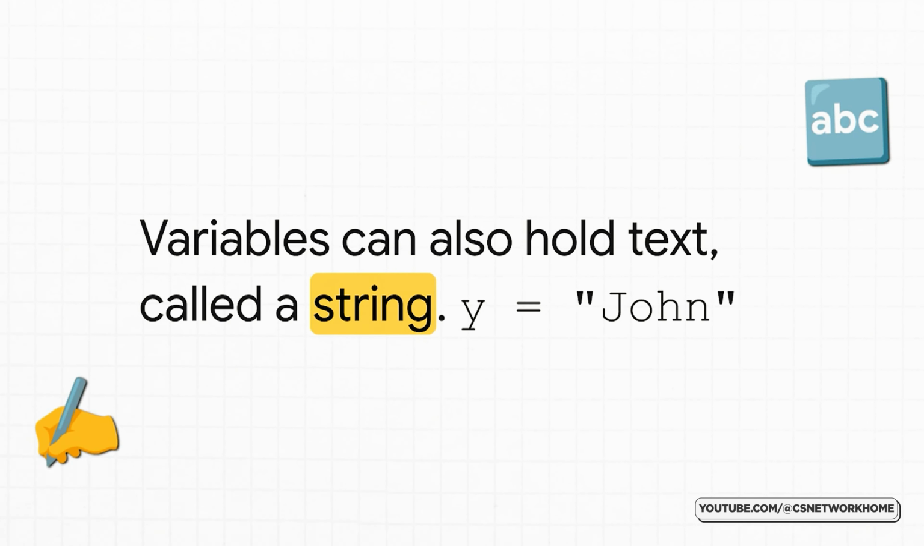And these containers aren't just for numbers. Here we've got Y equals John. It's the exact same idea. We made a new box, we labeled it Y, but this time we stored a piece of text inside. In the coding world, we call that a string. So you can see these containers can hold all sorts of different information.